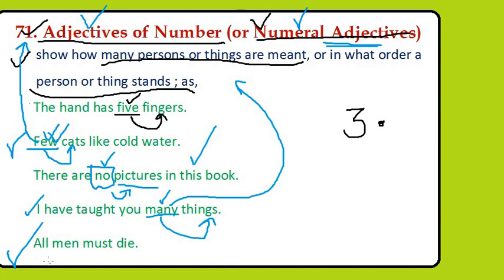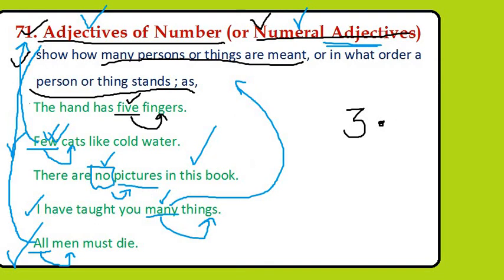Next one. All men must die. In this sentence, which is the adjective? All is the adjective. Why? It is describing the noun, that is men, in this sentence. All is telling the number of men. So here all is the adjective of number in this sentence.